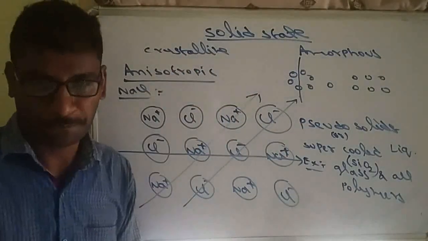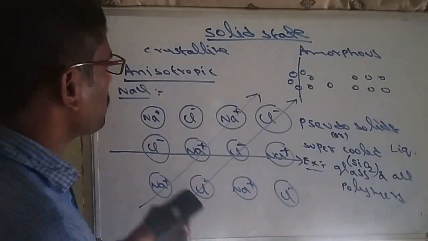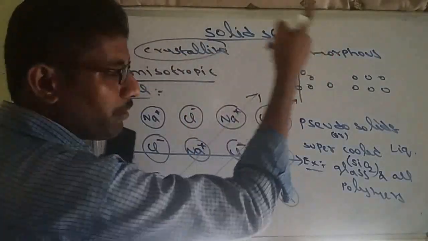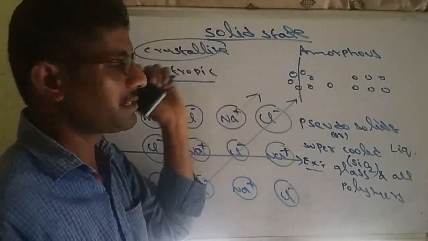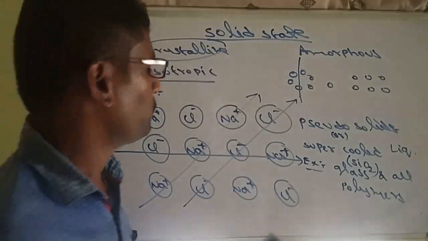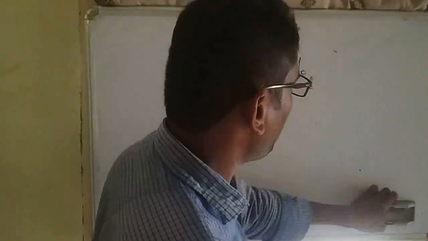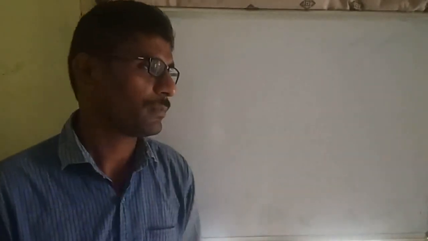Now in this chapter we mostly study crystalline solids, not amorphous solids. Just for differences we are stating amorphous and crystalline, but we only study crystalline solids in the solid state. So what are the properties of crystalline solids? Regular repeated arrangement of particles, they show clean cleavage, anisotropic in nature, they are called true solids. They have long range order. Examples we have seen: ionic solids, metallic solids, a number of examples.